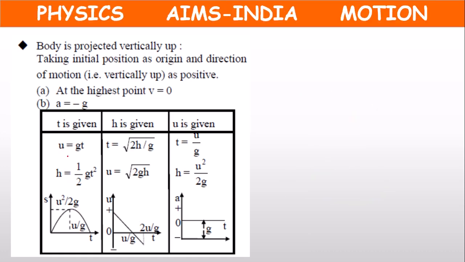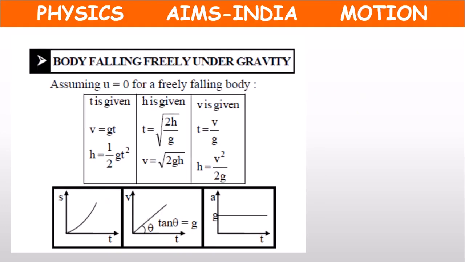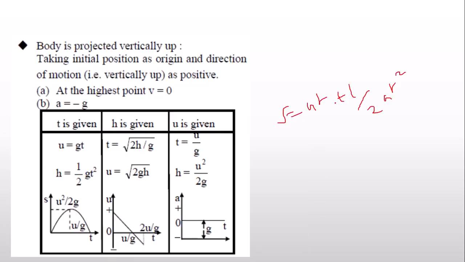There will be a slight change. And we have s equal to ut plus half at square.